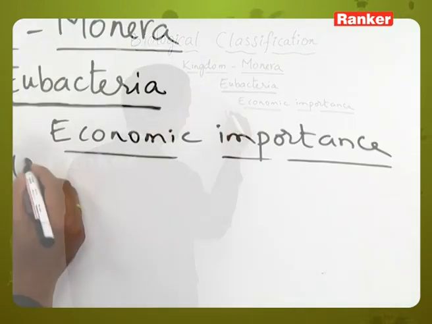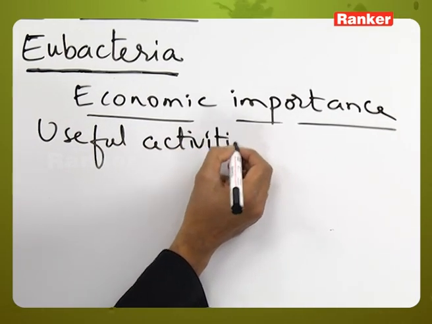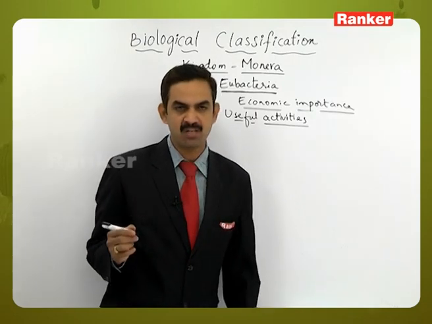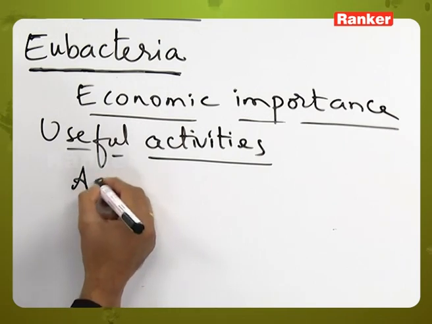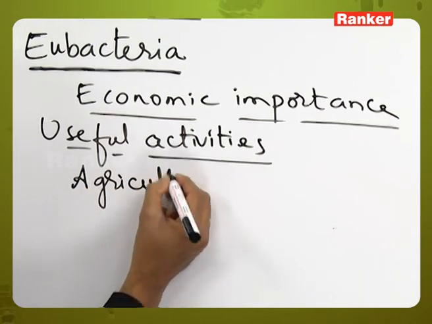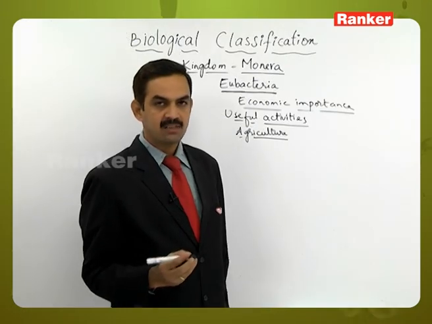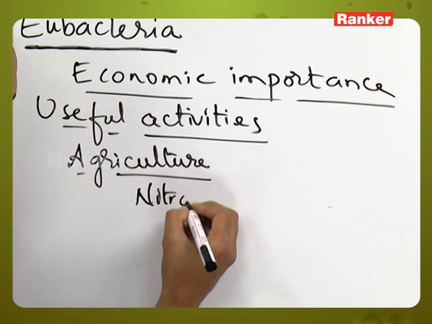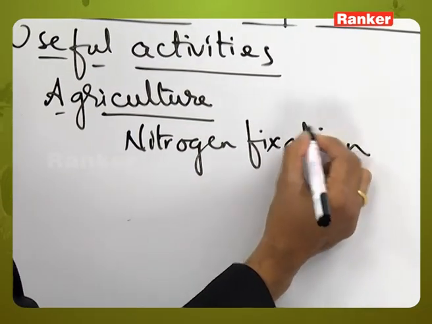Let us start first with the useful activities. There are many such bacteria which are useful to the humankind and to the plants and animals. So let us take some examples, like first in the agriculture field. In the agriculture field, there are some bacteria which are considered to be the nitrogen fixers, that is, they are useful for the nitrogen fixation.